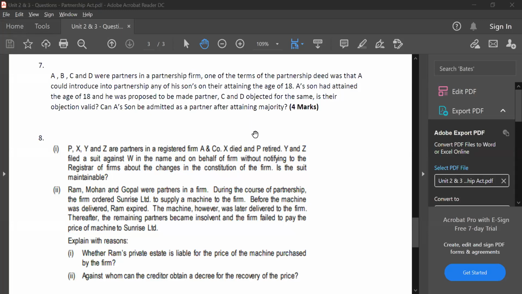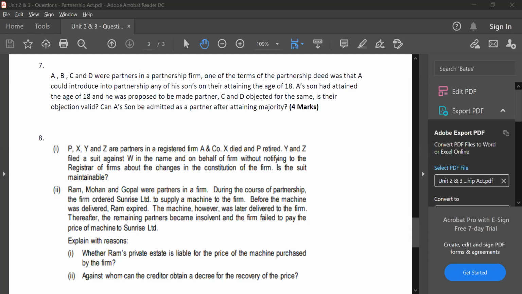So some of them have asked me a doubt, sir, which provision it is. I think Gaurav asked the doubt. So it is section 48. This concept is in section 48. Next. So question number 7, a fairly simple question and again important for the exam.